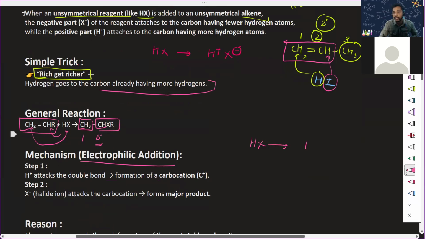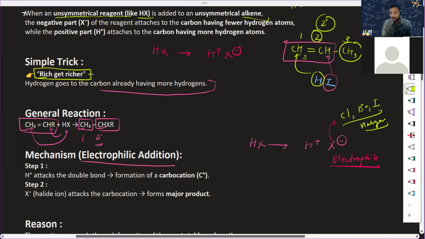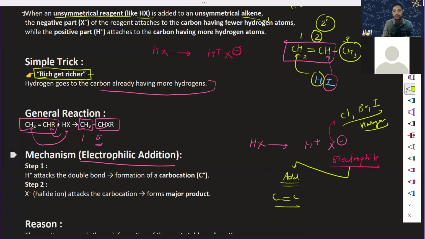HX was there. It becomes H plus and X minus. This X minus is called the electrophile. What is an electrophile? Electron loving. X represents chlorine, bromine, iodine. These are the halogens, and halogens need, anyhow, one electron, mostly. In the case of chlorine, they need one electron to get stabilized. So these are the electrophiles, and this electrophile is getting added to what? The double bond. That's why it is electrophilic addition. This point is very much clear.